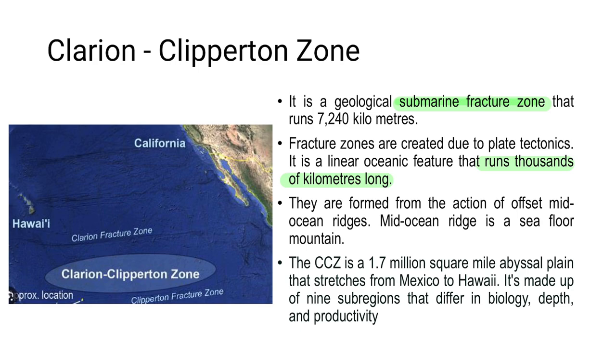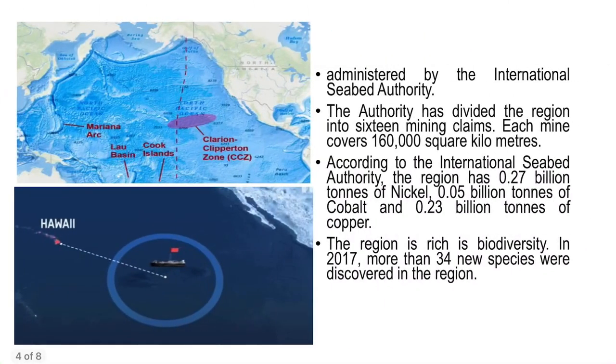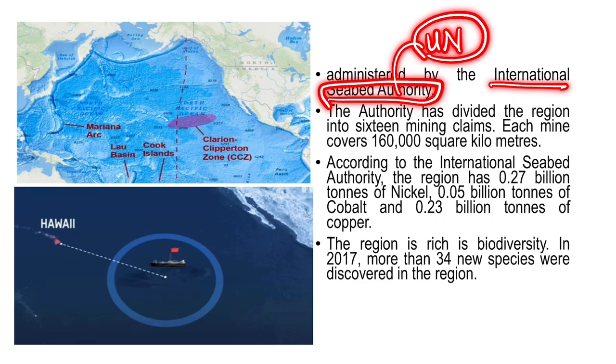This is around a 1.7 million square mile abyssal plain that stretches from Mexico to Hawaii, made up of 9 subregions that differ in biology, depth and productivity, right? It is formed due to plate tectonic activities. These Clarion fractures are formed due to plate tectonic activities. Now, you might know that the rights for exploration are issued by the International Seabed Authority, which is under the United Nations, right?